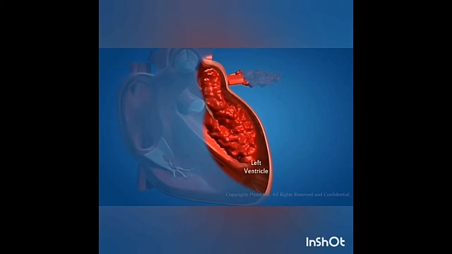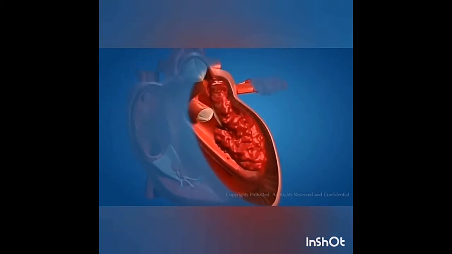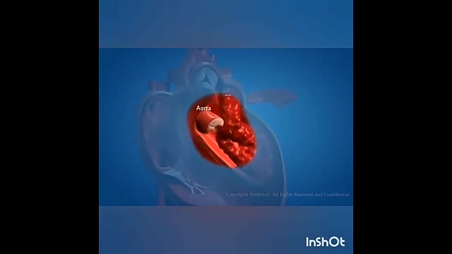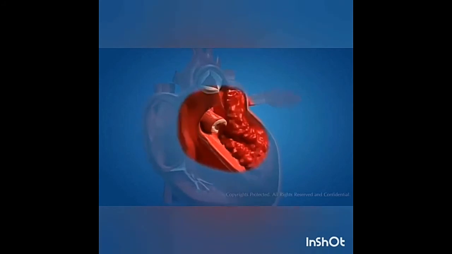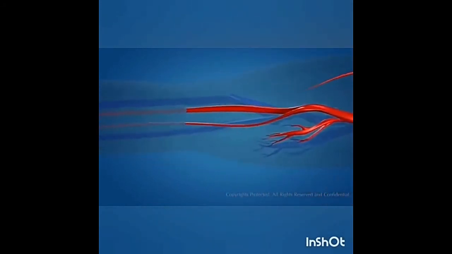Left ventricle gives rise to the aorta. When the aortic valve opens, the blood moves to the aorta. The oxygenated blood is supplied by the aorta to various organs in the body.